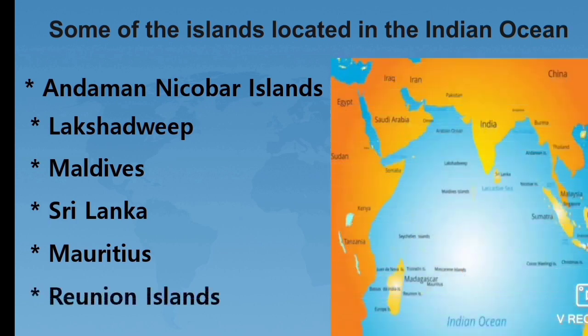Once again I repeat, students, these are the islands located in the Indian Ocean.